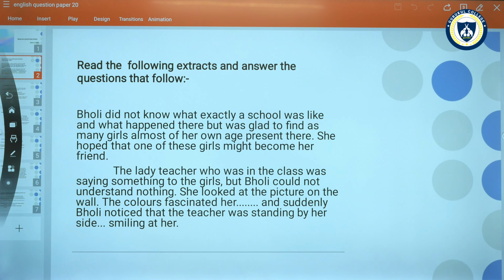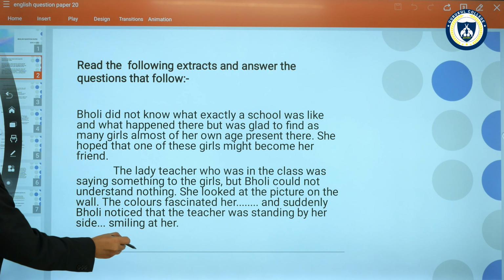Bholi did not know what exactly a school was like and what happened there, but was glad to find as many girls almost of her own age present there. She hoped that one of these girls might become a friend. The lady teacher who was in the class was saying something to the girls, but Bholi could not understand anything. She looked at the picture on the wall, the colors fascinated her, and suddenly Bholi noticed that the teacher was standing by her side, smiling at her.